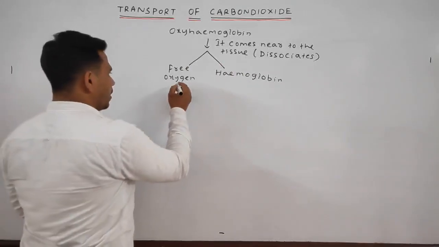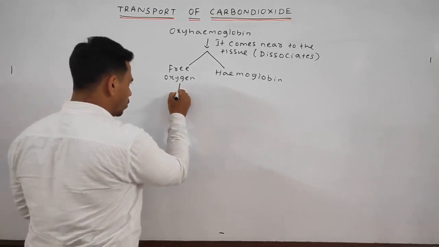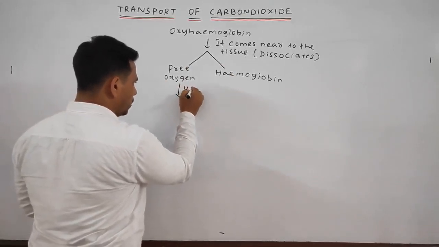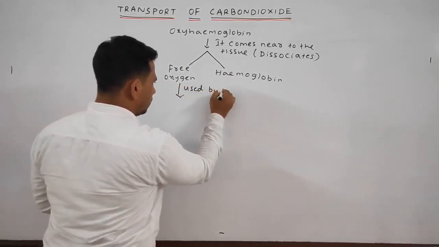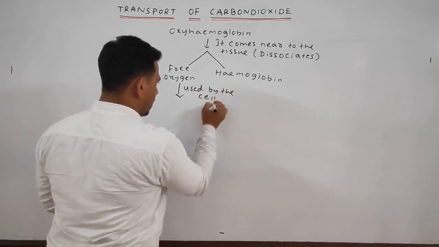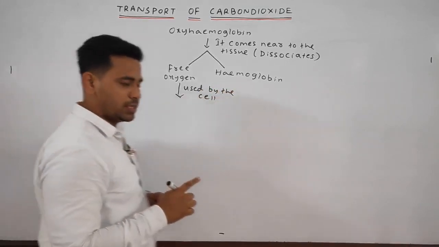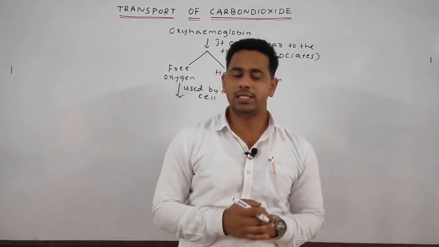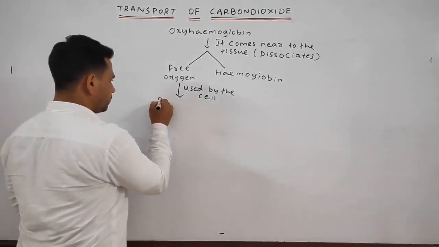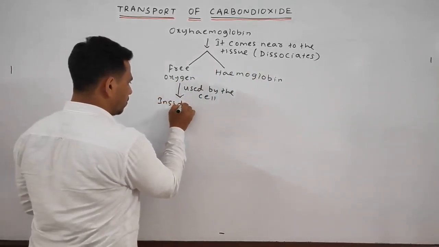Okay. After that what happens? This free oxygen is used by the cell, and this free oxygen inside the protoplasm oxidizes the food.